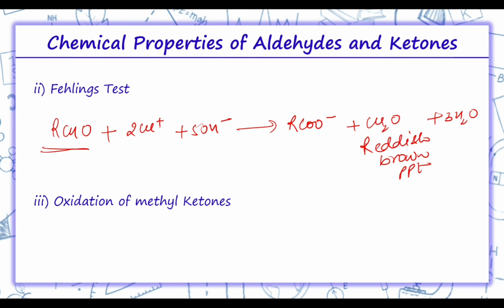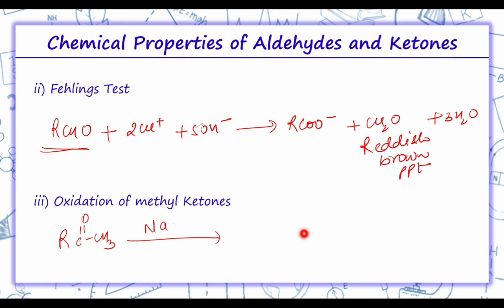Coming on to the next, oxidation of methyl ketones by haloform reaction. Aldehydes and ketones which have at least one methyl group linked to the carbonyl carbon atom, COCH3, are oxidized by sodium hypohalite to sodium salts of carboxylic acids.